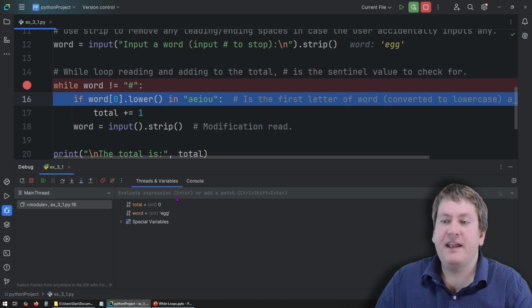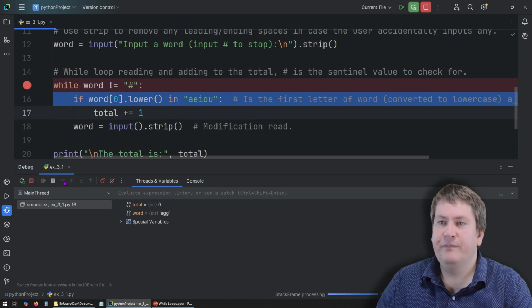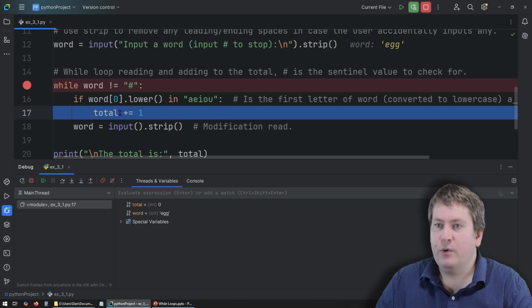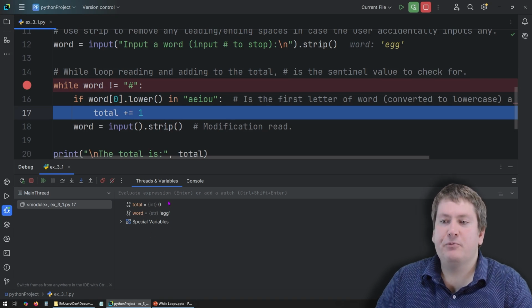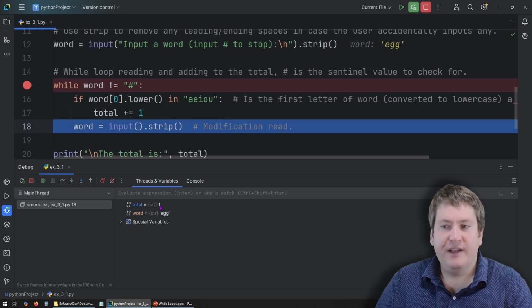In this case, it is, because E is in this string. So what should happen is we should enter this if statement. You can see we go down to total plus equals 1. And when we run that line, it will increment our total. So our total is now equal to 1. And now we're going to input another string.